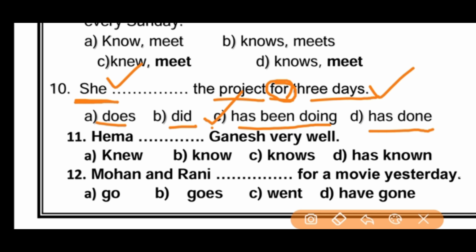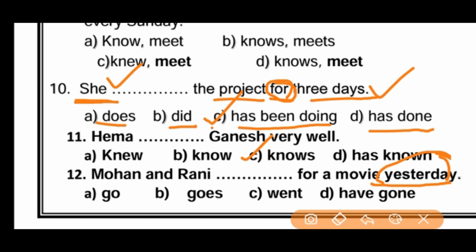11th one, Hema ___ Ganesh very well. The same tense here. Hema knew, know, knows. Hema knows Ganesh very well. Right answer? C. Yes. Next we can move on to the 12th one. Mohan and Rani ___ for a movie yesterday. Friends, here the keyword is yesterday. We can identify by this keyword.